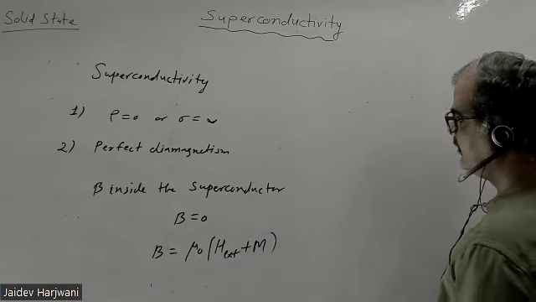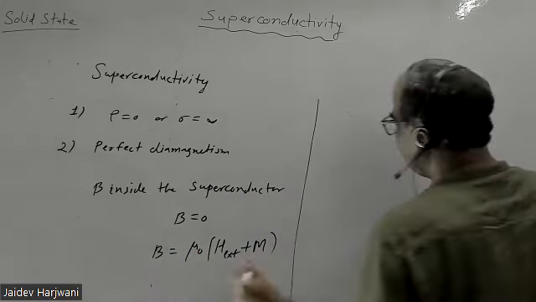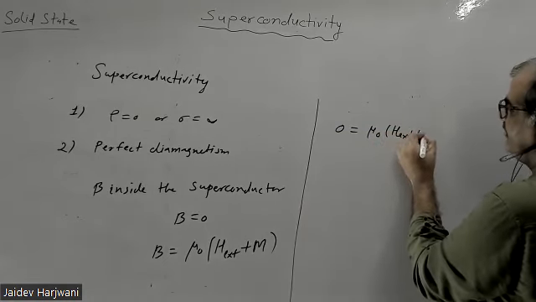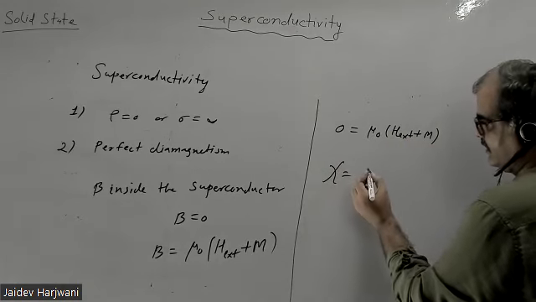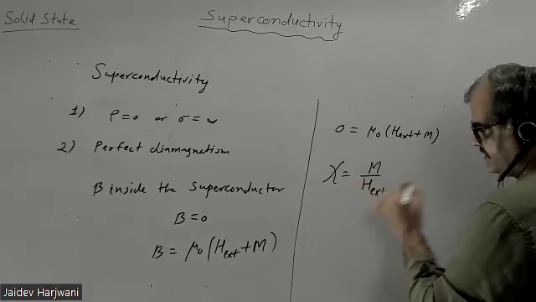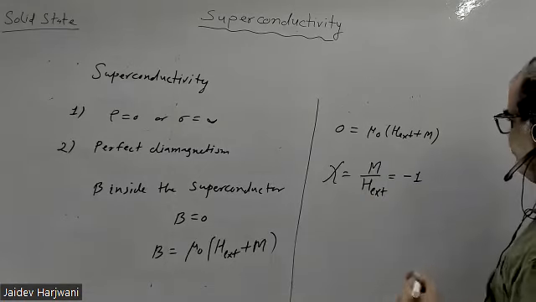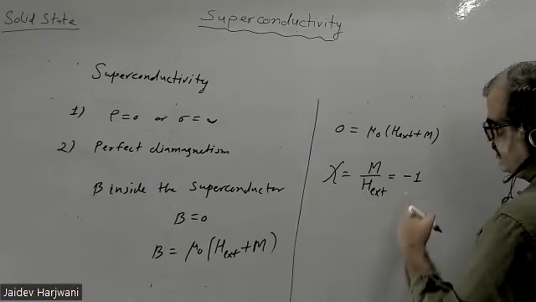Because inside the superconductor B is 0, this will be H external plus M, and if I calculate the susceptibility, which is M by H, this should be equal to -1. In the case of a superconductor, this susceptibility should be equal to -1.